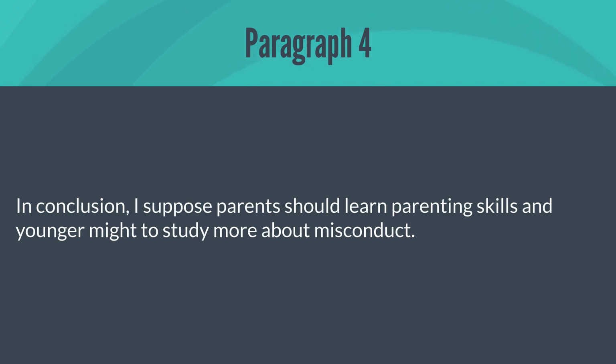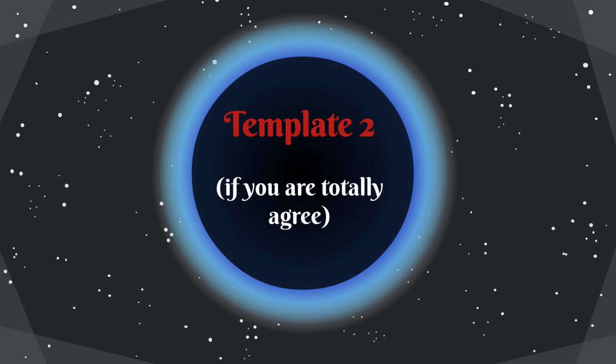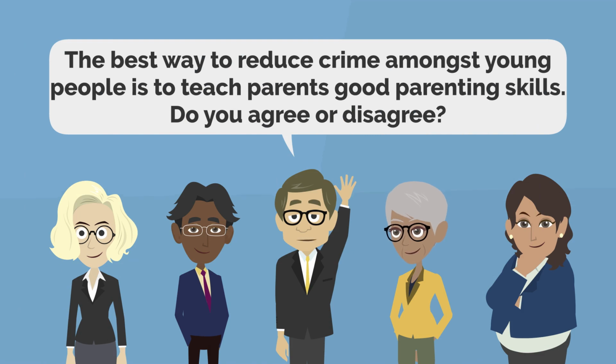Okay, now this template is related to an essay if you totally agree with the statement given in your essay. Okay, so as per the essay statement, the best way to reduce crime amongst young people is to teach parents good parenting skills.